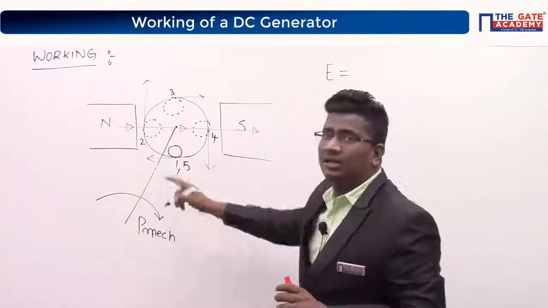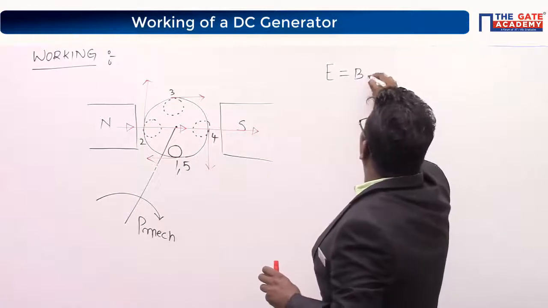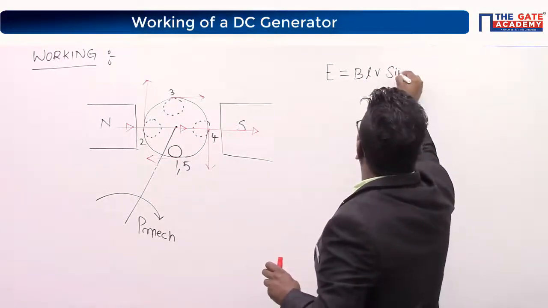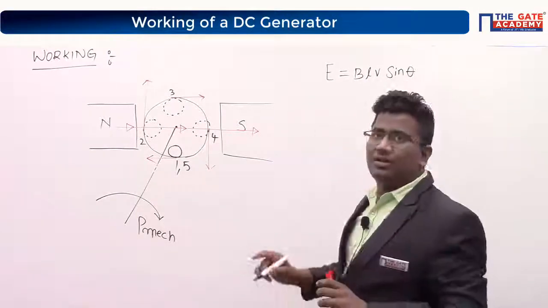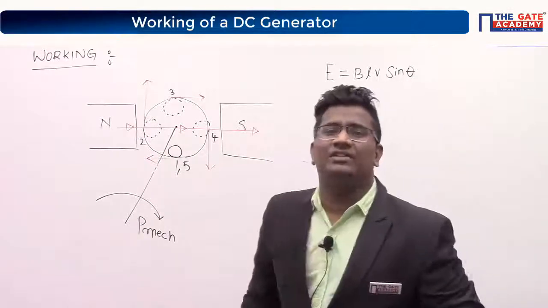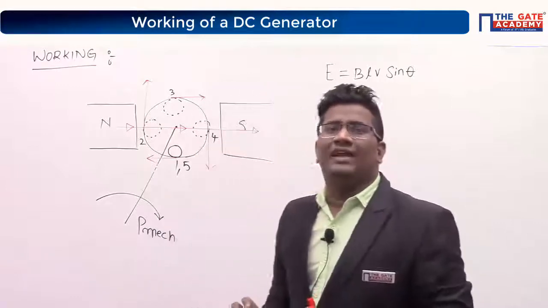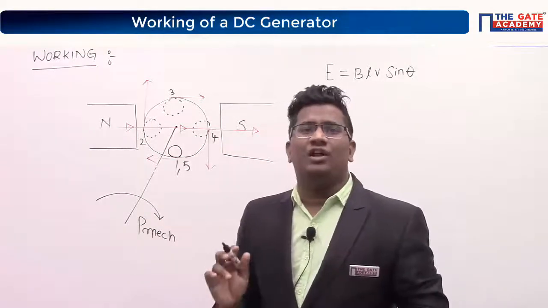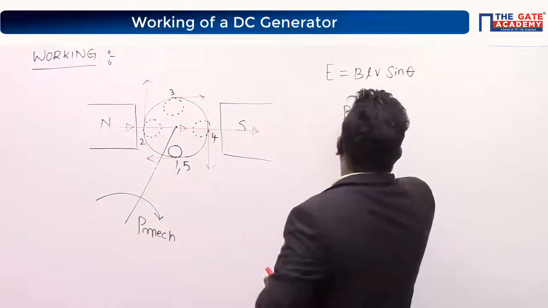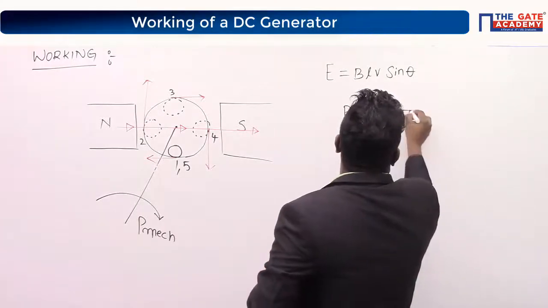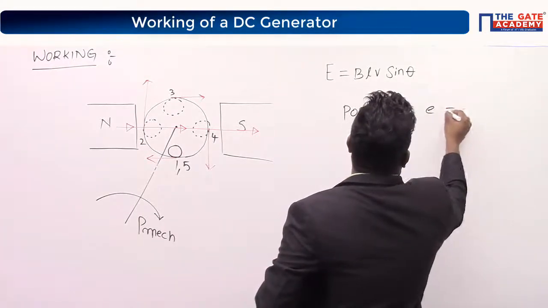Across the conductor, E is equal to B L V sin theta. This is our dynamically induced EMF, na? Tell me, when theta is equal to 180 degrees, what is the induced EMF? 0 or finite? Yes, sir. It means when it is at position 1, the induced EMF is equal to 0.